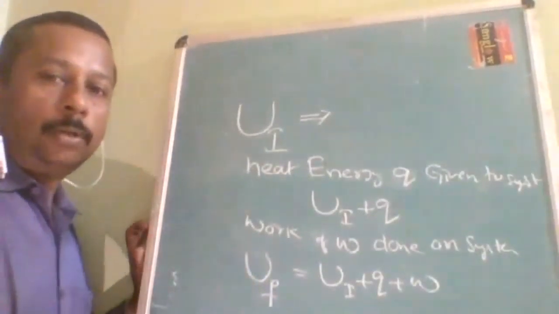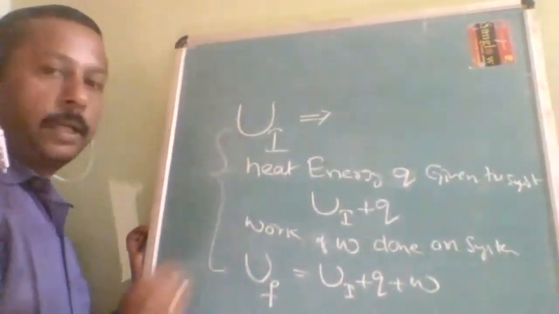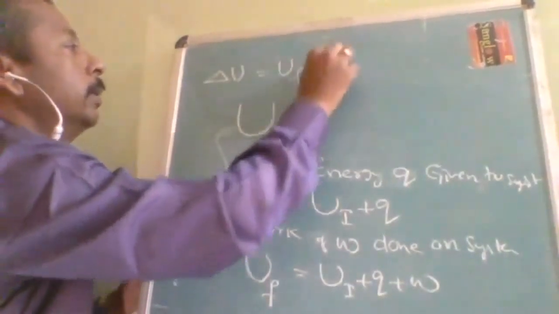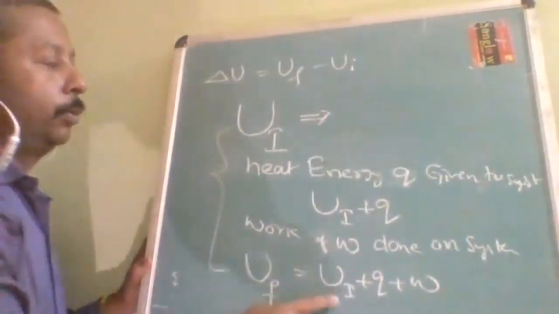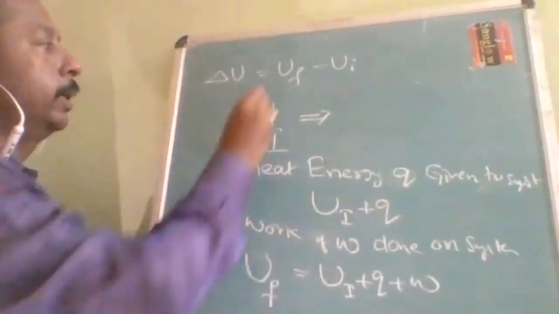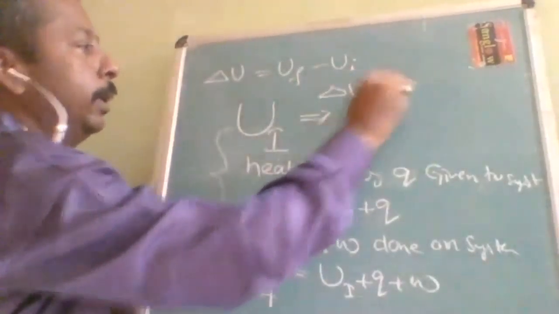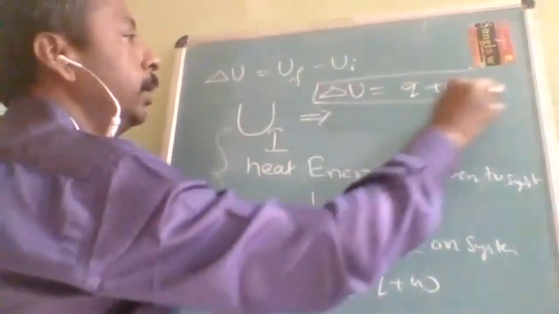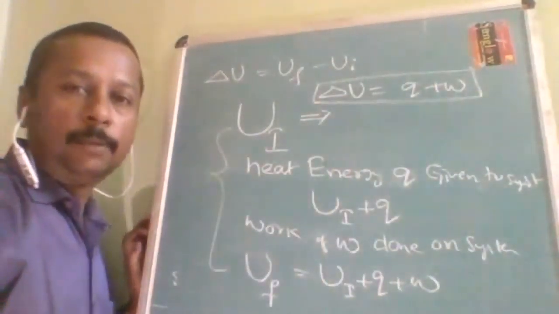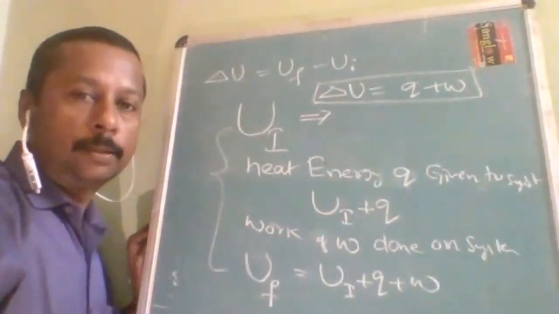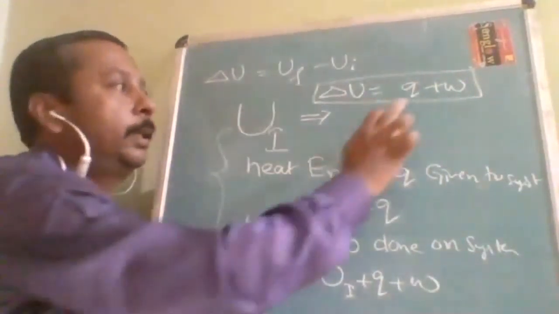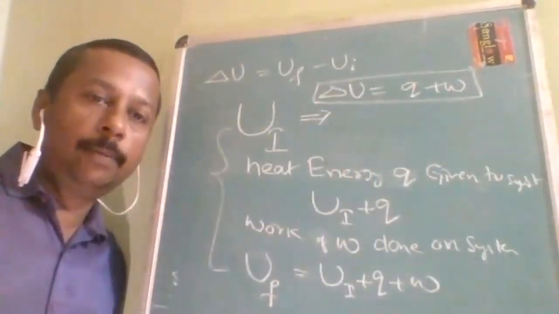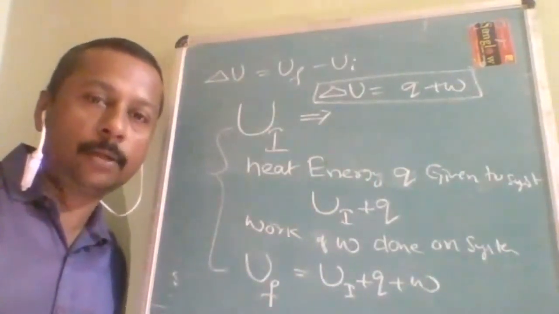As I told you, it is better to find out delta U. Now delta U is equal to U final minus U initial. If you subtract these two, Ui will get cancelled, and finally you will get delta U is equal to q plus w. This is the mathematical form of the first law of thermodynamics. Before understanding this equation, you have to have many basic concepts in your mind, then only you will be able to understand the internal meaning of the first law of thermodynamics.